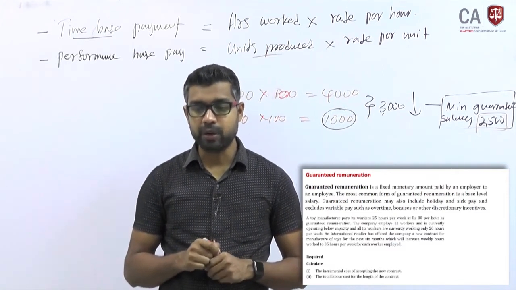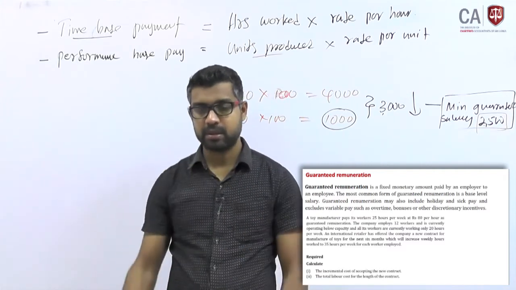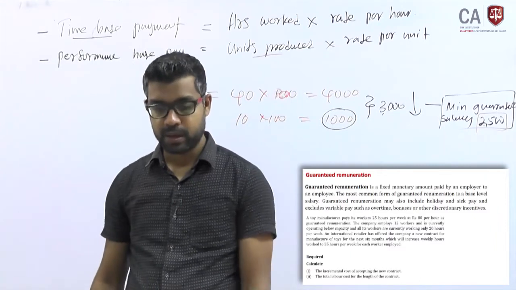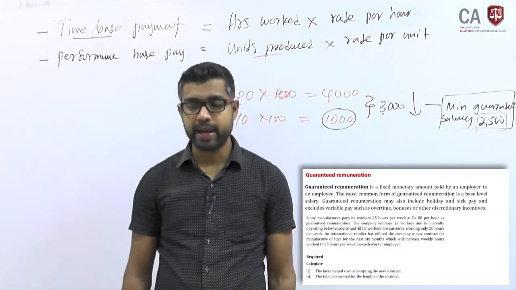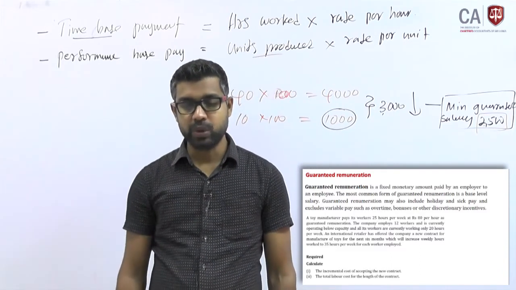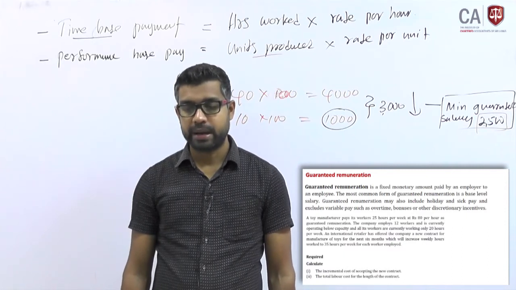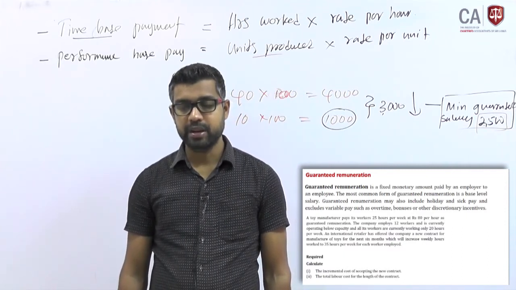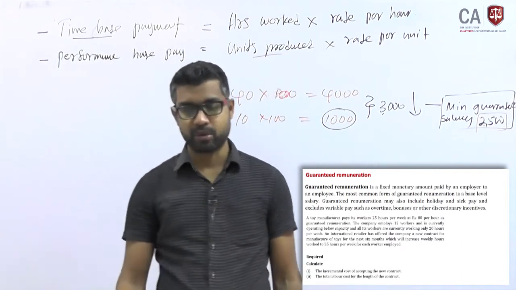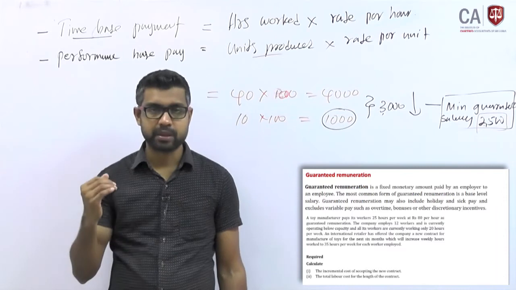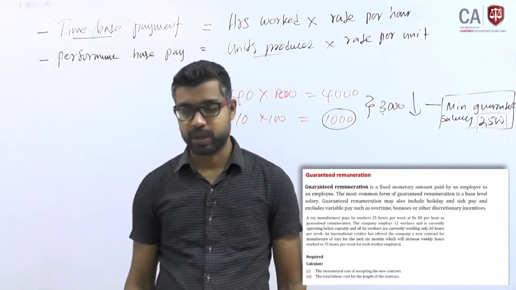The most common form is a base level salary, which means some base salary you have given. Guaranteed remuneration may also include holiday and sick pay, and exclude variable items such as overtime, bonus and other discretionary incentives. So those things you will not include in minimum guaranteed remuneration, but it is a base level fixed amount of payment even though you did not produce a single unit, right.